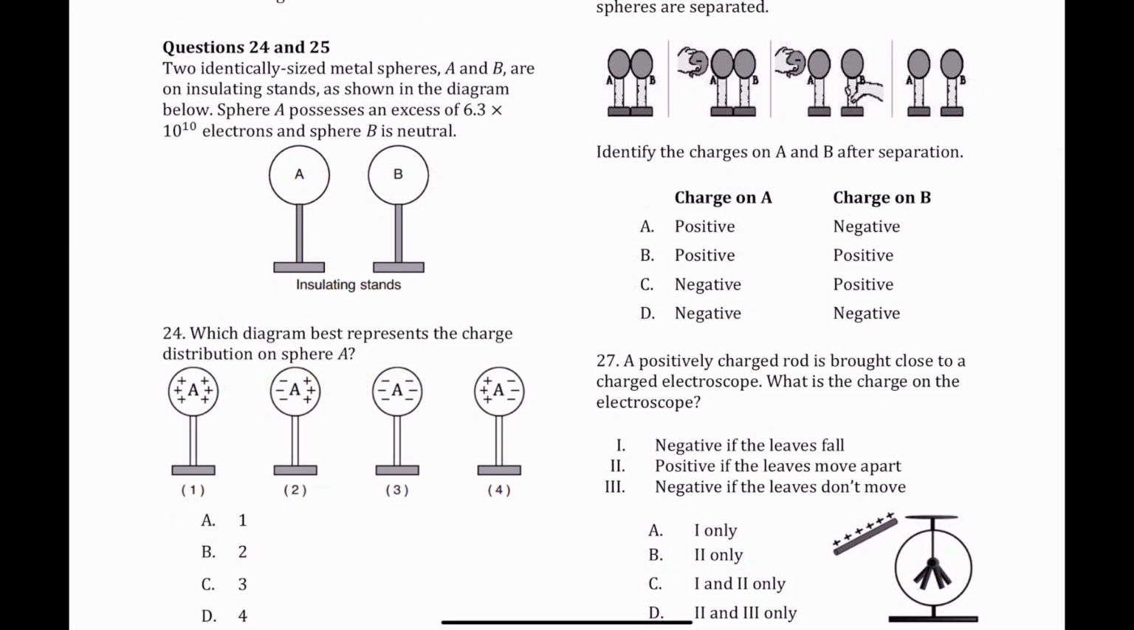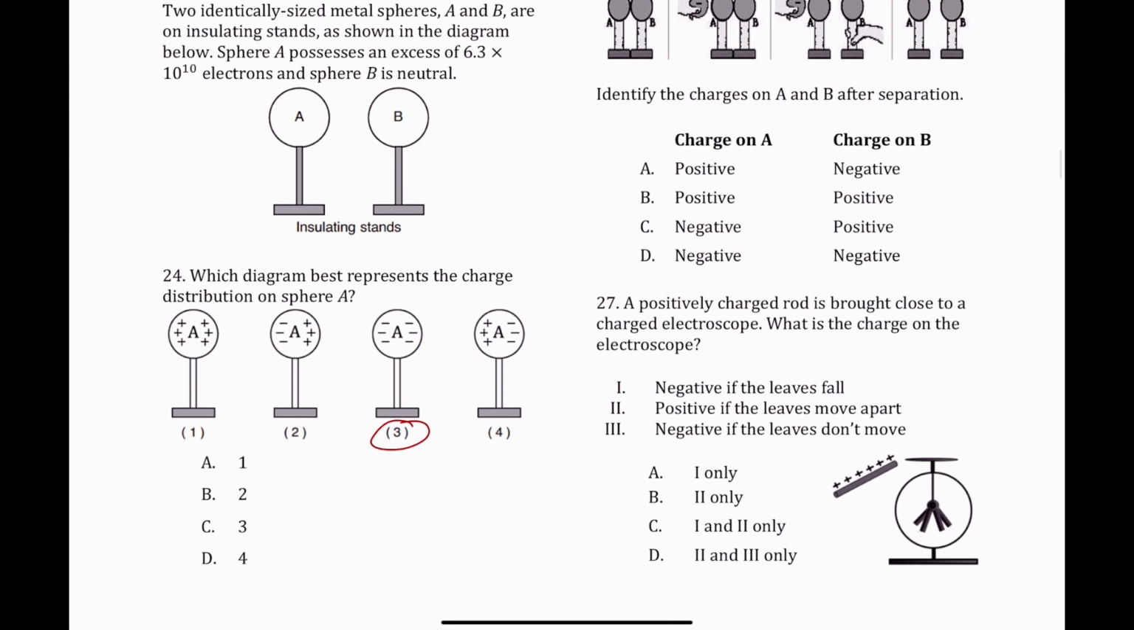24. Two identical-sized metal spheres A and B are on insulating stands, as shown in the diagram below. Sphere A possesses an excess of 6.3 times 10 to the power of 10 electrons and sphere B is neutral. So the question is, which diagram best represents the charge distribution on sphere A? Sphere A becomes negative, so the answer is 3. So it's C.